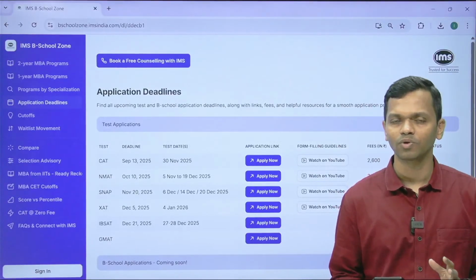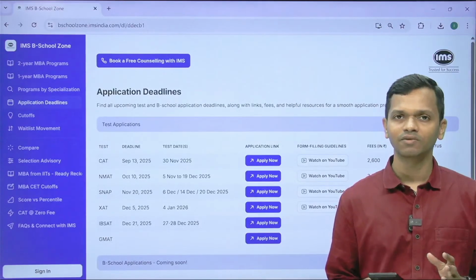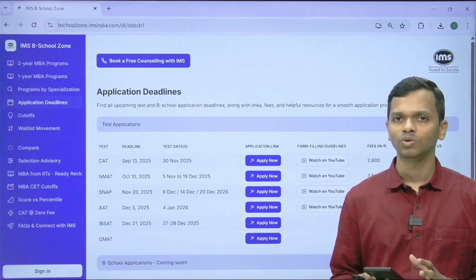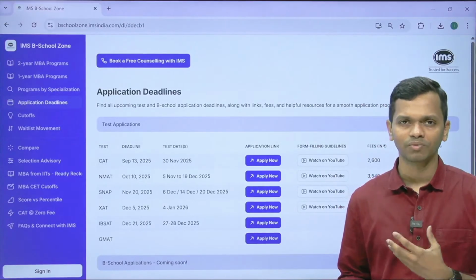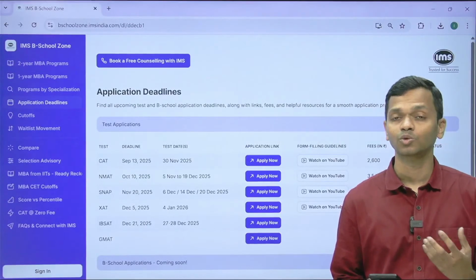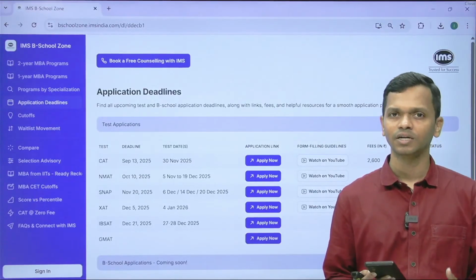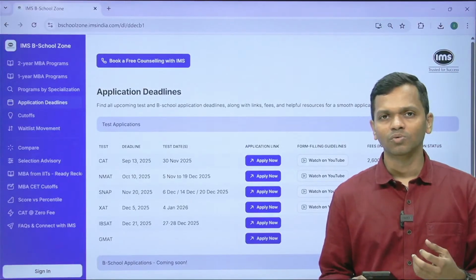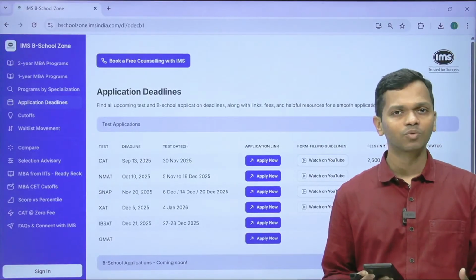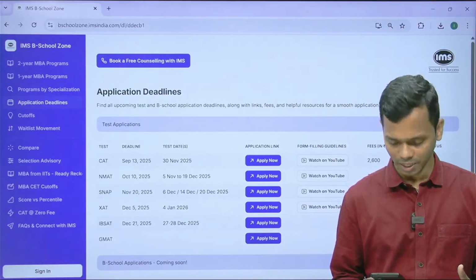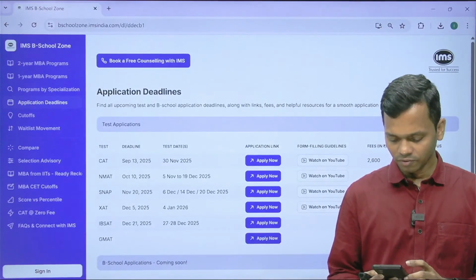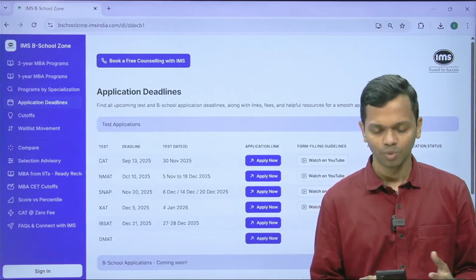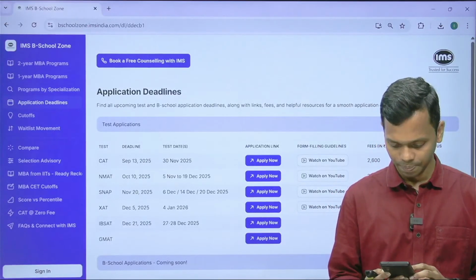So you click on slot preview, and there you will be able to select the city where you want to take it. There will be multiple venues where you can take it, and it will show you some slots. For example, in Mumbai, I remember when I was filling the form, there was no slot for the 5th November, which is the starting date of NMAT. All the slots are starting from the 9th, at least in Mumbai. So for the city where you are taking it, you can preview the slots through the NMAT by GMAC dashboard. And of course, once you decide that, okay, this is the date on which I want to take it, you click on book exam slot and then book the slot where you are going to take the test.